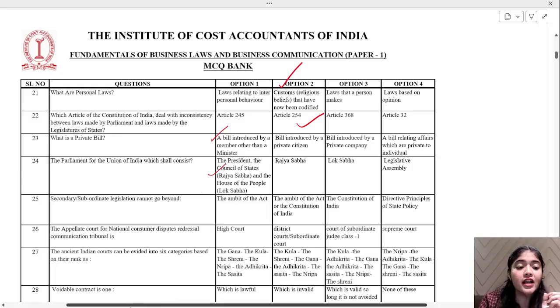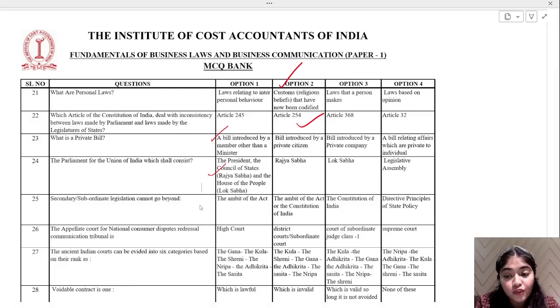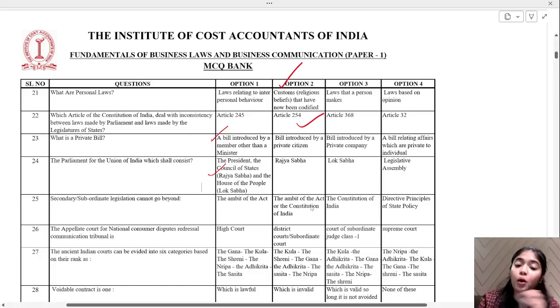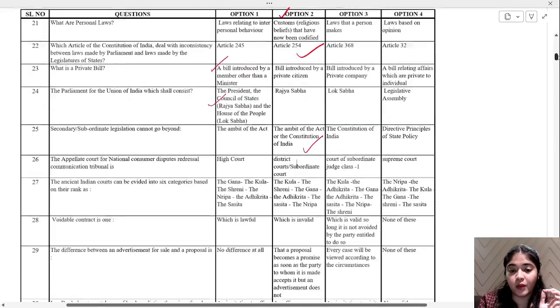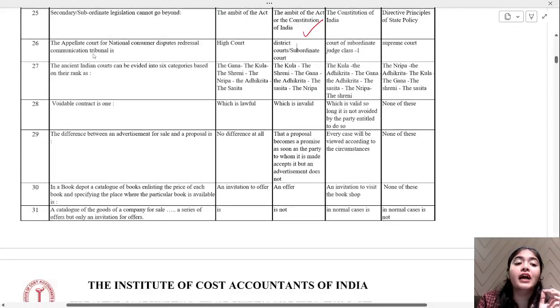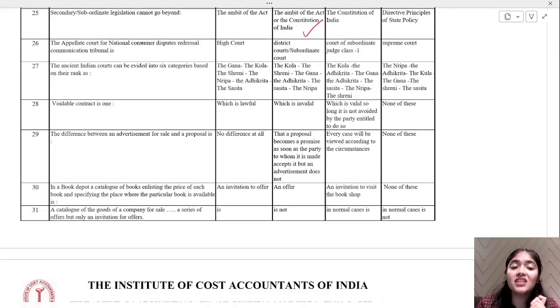Yes, let's go ahead. Secondary or subordinate legislation cannot go beyond the ambit of what? The ambit of the Act, the Constitution of India, or the directive principles of state policy. Option number 2 is correct, the ambit of the Act or the Constitution of India. Now, the appellate court for the National Consumer Disputes Redressal Commission is the High Court, District Court, Subordinate Court, Court of Subordinate Judge Class, or Supreme Court. Option number 4 is correct, Supreme Court.